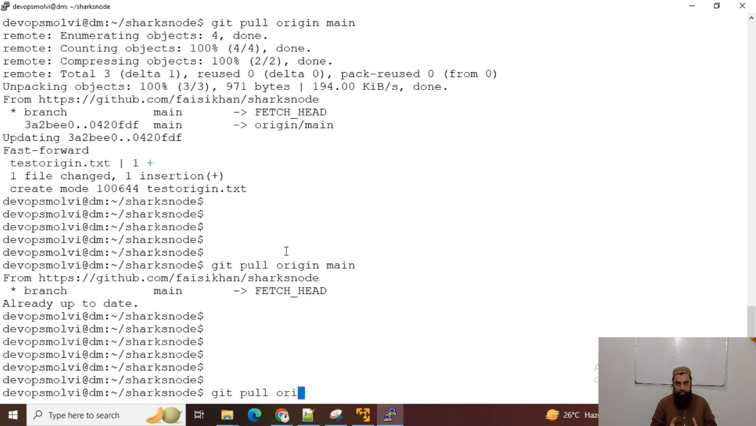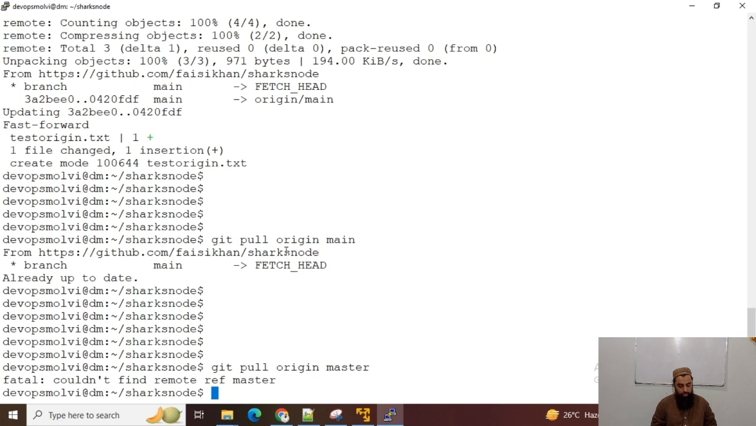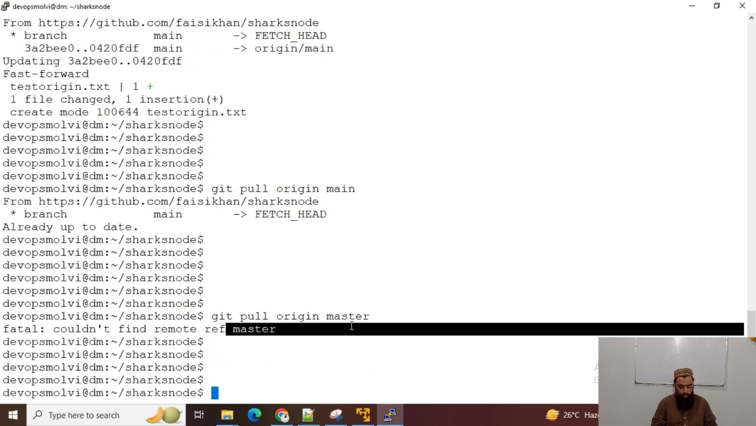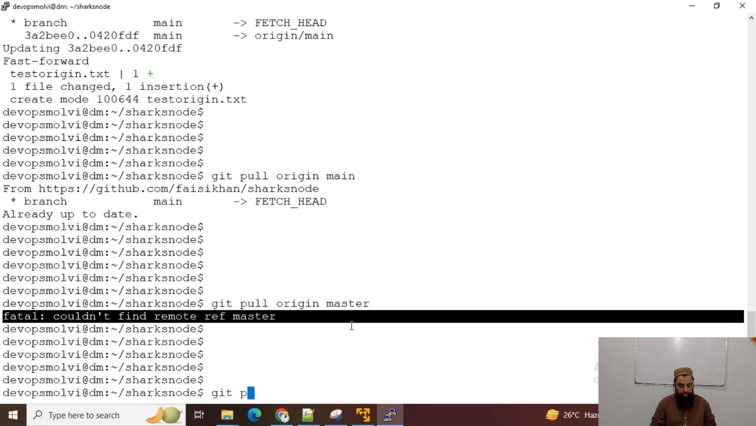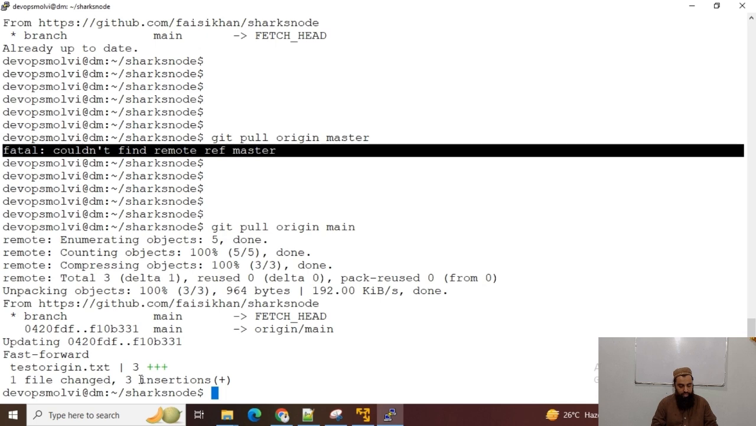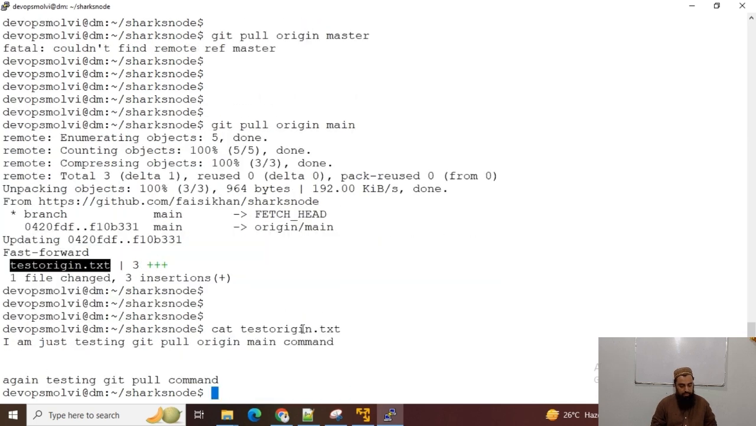If I run master, then it will throw us some error that this is not the origin. You can see, cannot find remote. Now I will run git pull origin main. Origin is the point, and we must be able to see that this file has been changed, and I can find this file, and again testing git pull command.